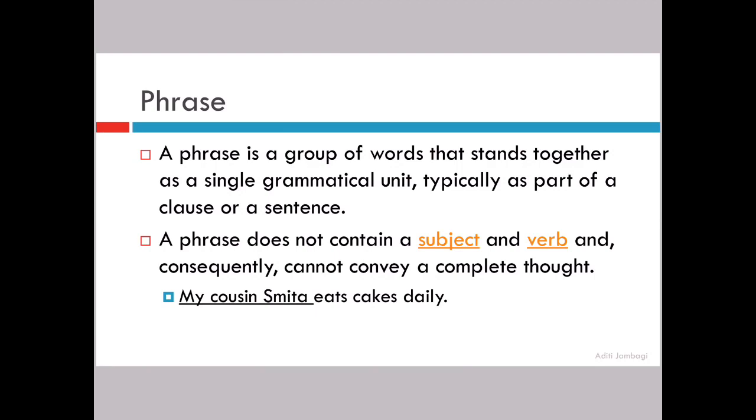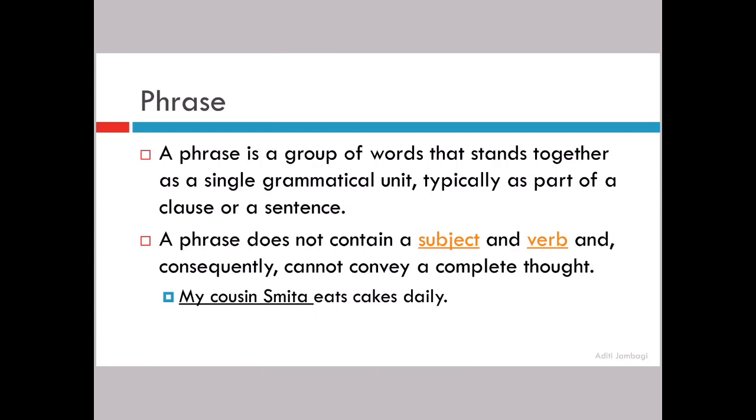Okay, so a phrase can be found anywhere. It can be at the beginning, it can be in the middle, or it can be at the end of a sentence. A phrase may not contain a subject or a verb or both. Therefore, a phrase may have a meaning but it does not convey a complete thought. A sentence may contain more than one phrase. Okay. I will give you one example. It is not there on the slides. So if you want, you can write it down. Let us see. For example, a tall girl was standing near me.